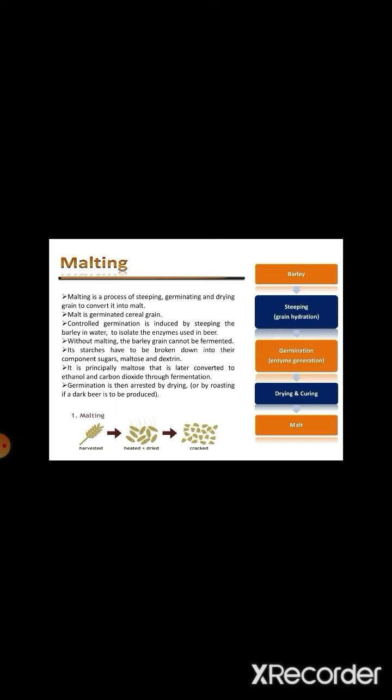Then what is malting? Malting is the process by which we get the malt from the grain, and it is a three-step process that starts from the barley. This barley is steeped in water, and it gets hydrated, and then it is germinated and generates the enzymes that are very important for beer production. After that the drying and curing occur, and sometimes it is roasted deeply if dark beer is to be produced, and after that we get the malt.